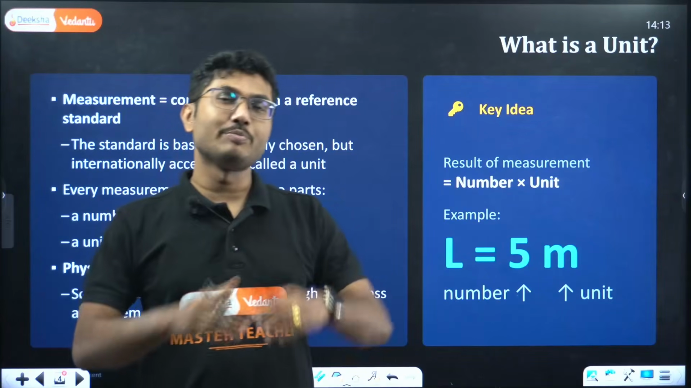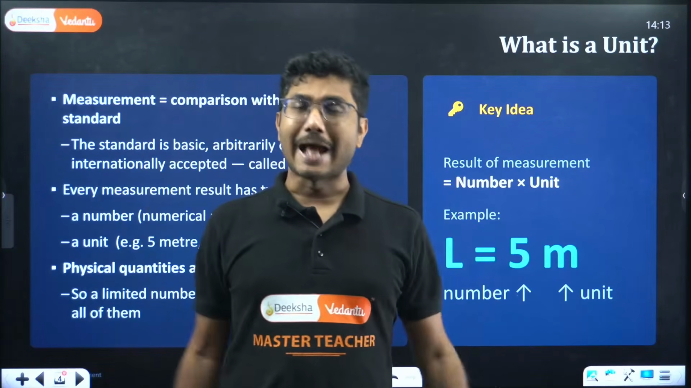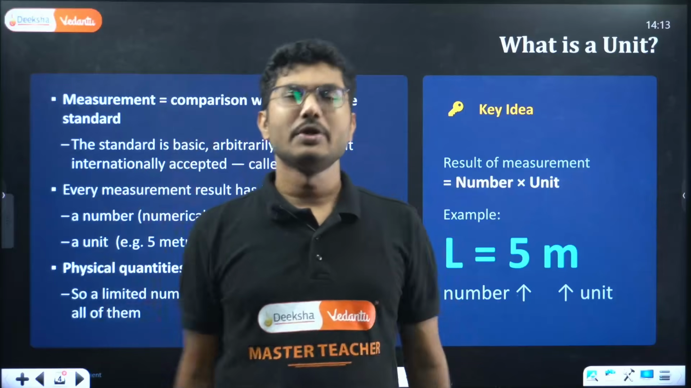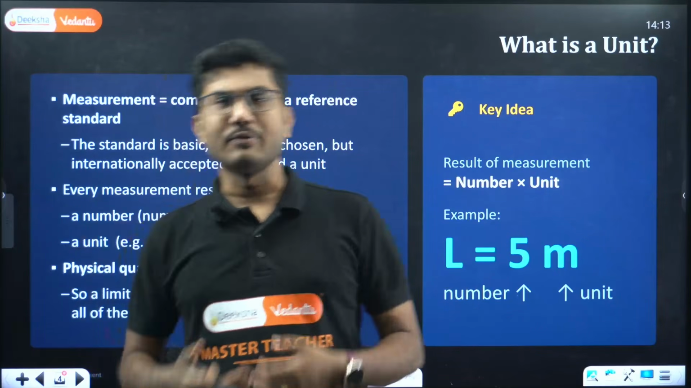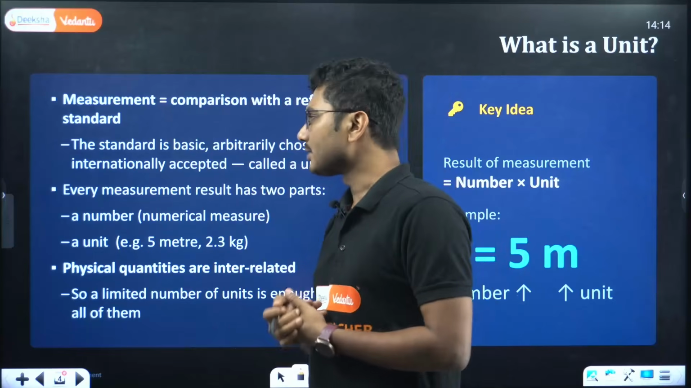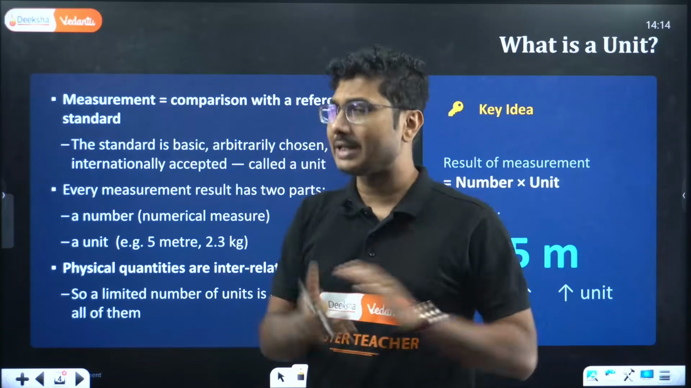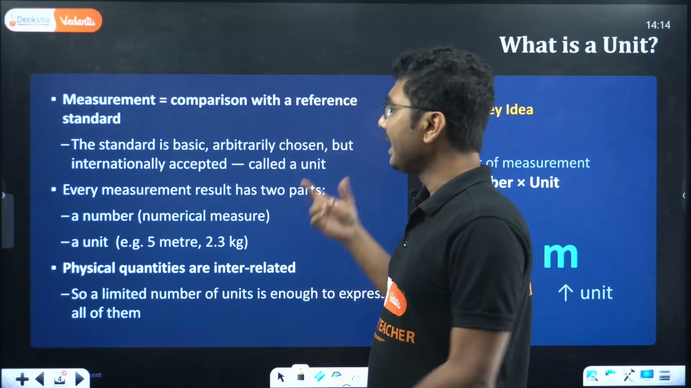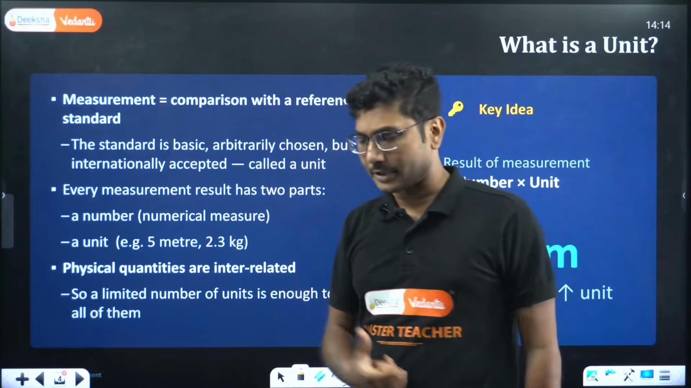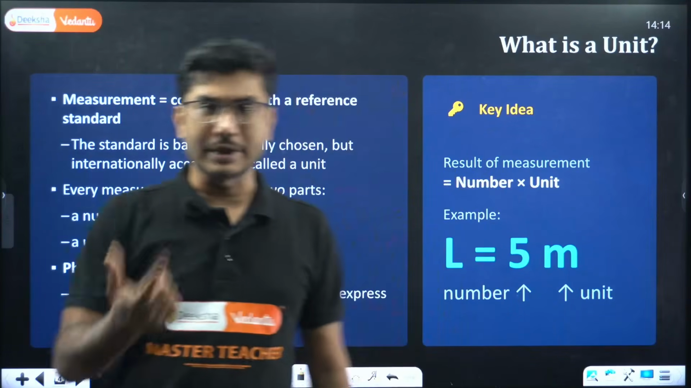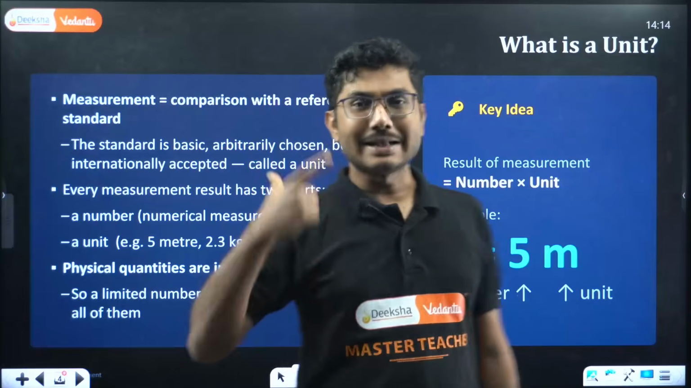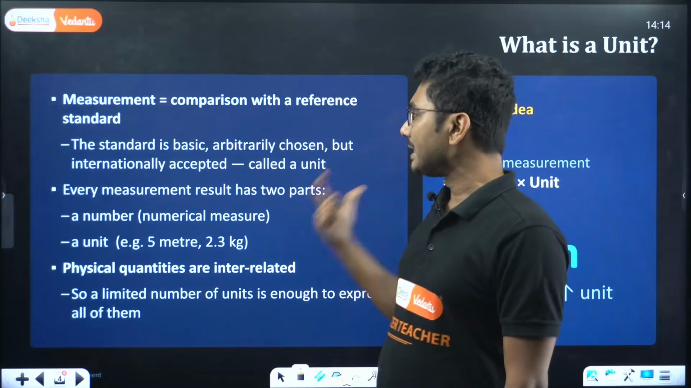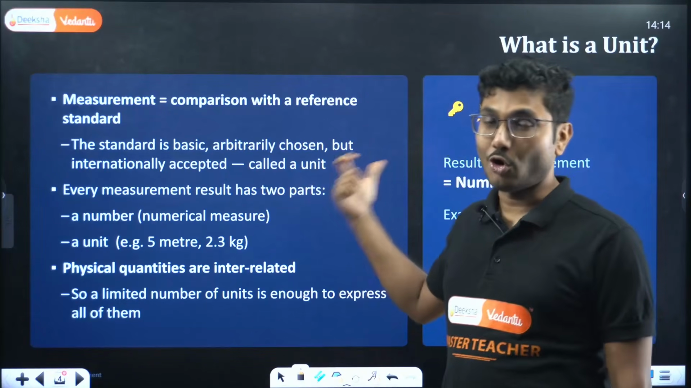Whenever it was assumed, because mostly that length was in use, that's why this much length was called 1 meter, and we still today use that as 1 meter. Arbitrarily means no scientific reason is there, okay, but internationally accepted. So whatever was arbitrarily chosen, that is now internationally accepted, and that is called a standard basic thing called unit.